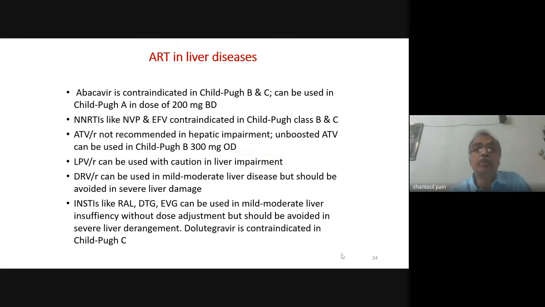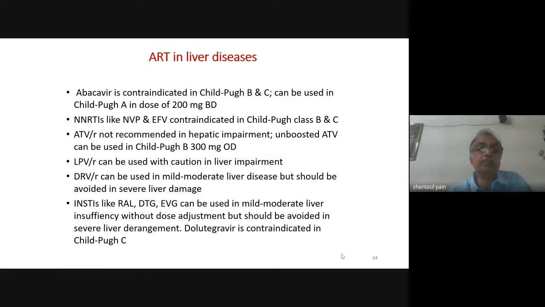ATV/r is not recommended in hepatic impairment. Unboosted atazanavir can be used in Child-Pugh B, 300 milligram OD. Again, we are not using unboosted ATV in our program. LPV/r can be used with caution in liver impairment, but again, this can also cause transaminitis.